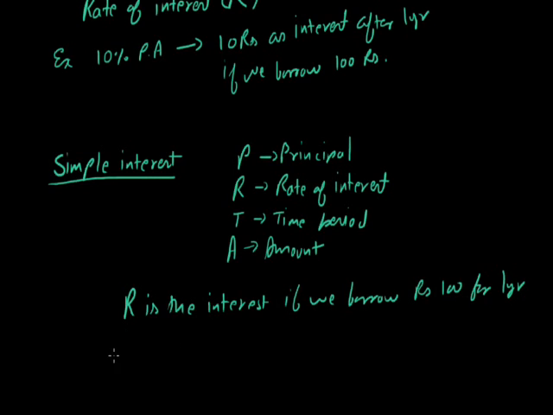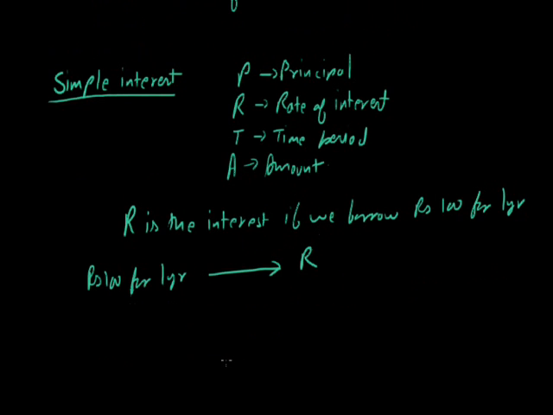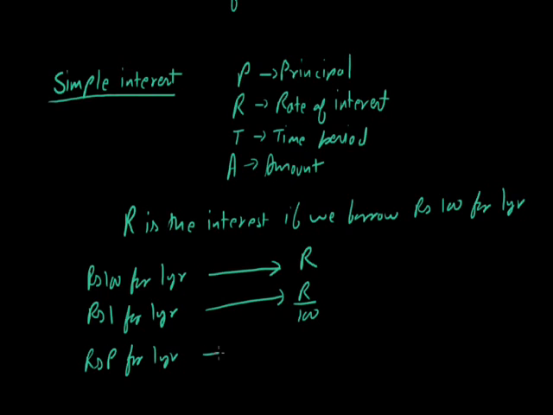Now, for rupees 100 for 1 year, the interest is R. By the unitary method, if we borrow rupee 1 for 1 year, the interest is R upon 100. Now if we borrow rupees P for 1 year, the value of 1 is R by 100, so the value of P becomes P into R by 100.